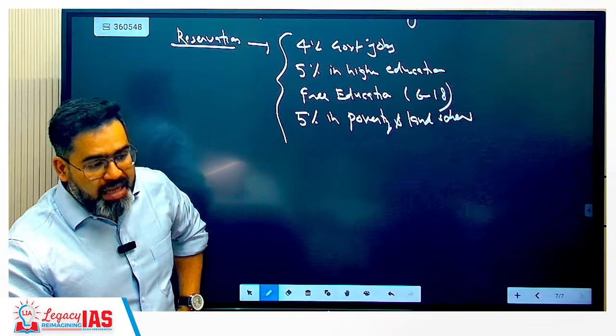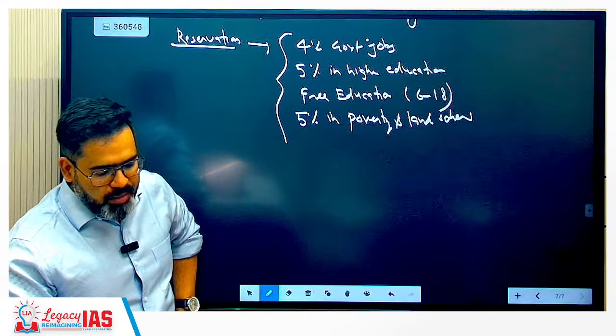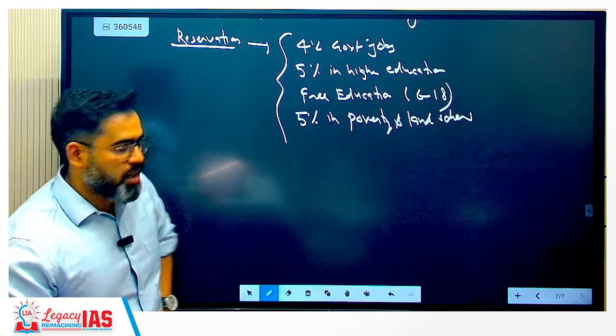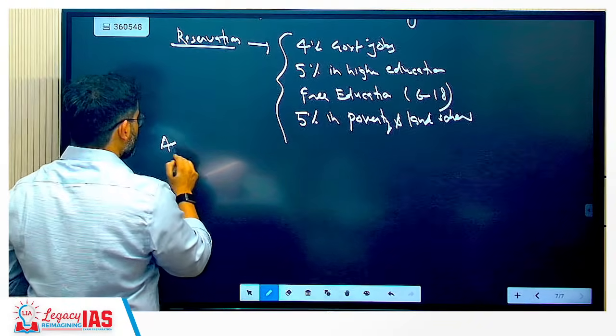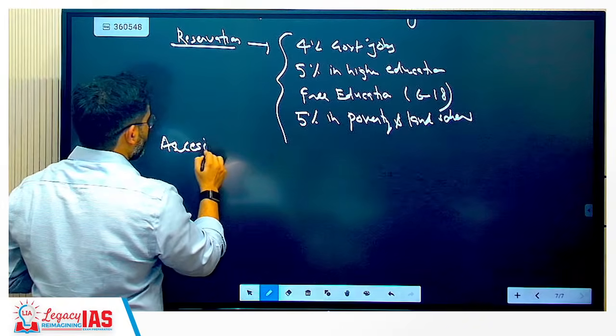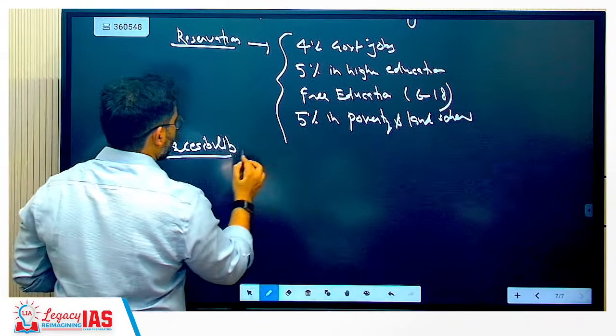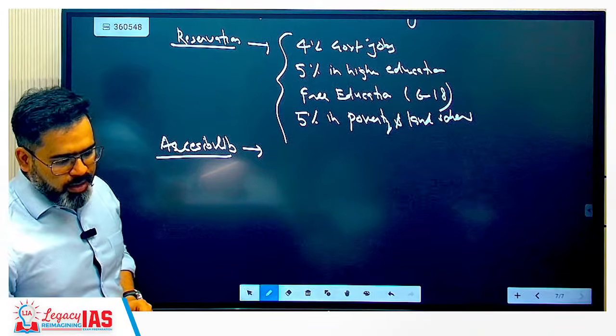Now, accessibility has been assured for them. So next is accessibility. What is in accessibility?